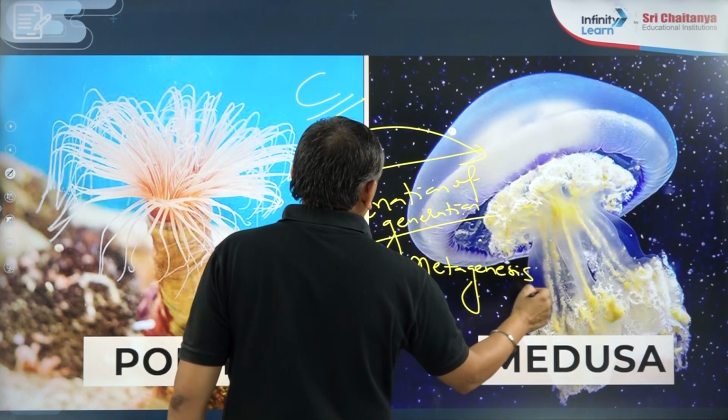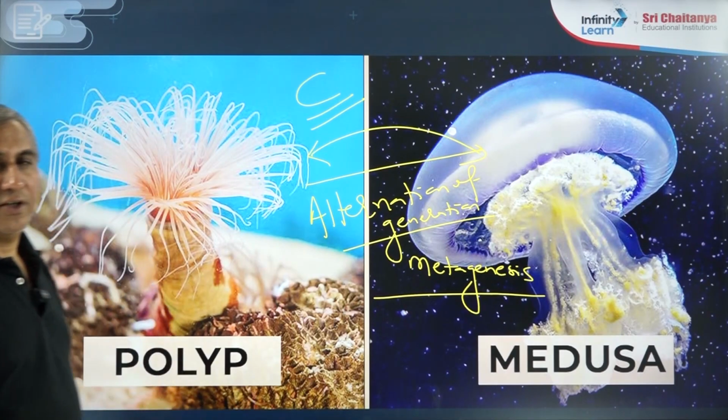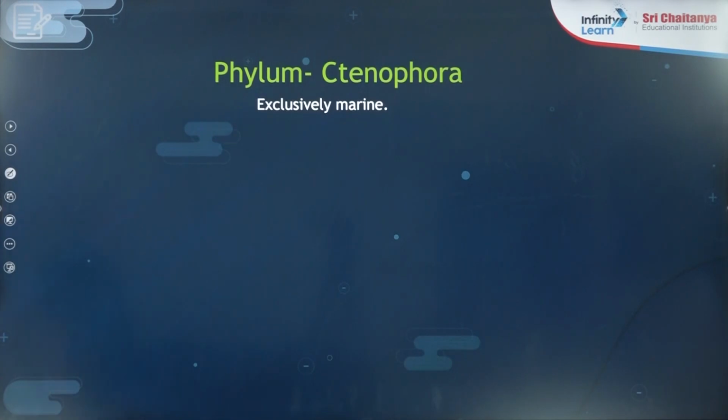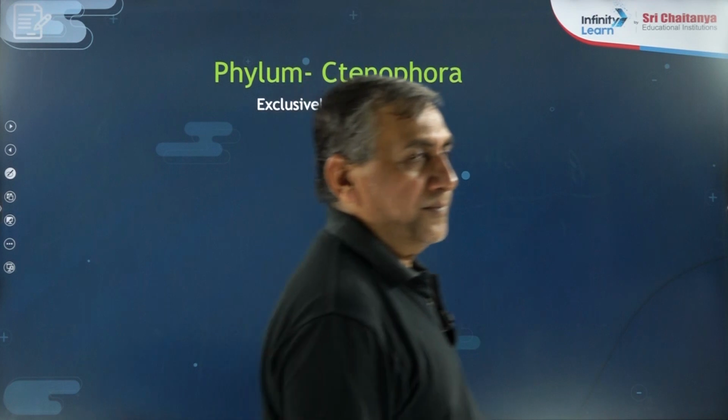Metagenesis is a type of alternation of generation. Clear? This is what you have to remember about the Coelenterata.